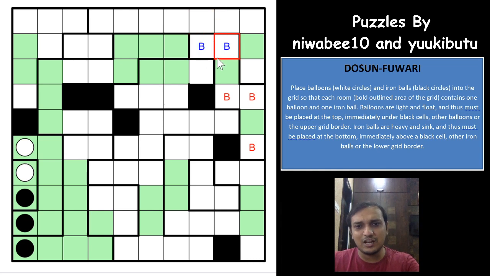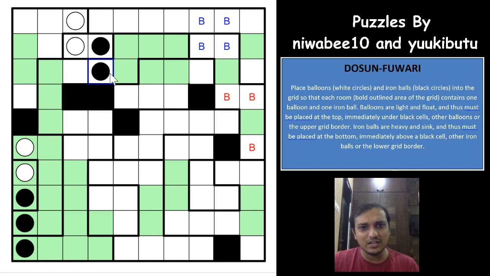So we know that one of these 2 cells will have to be balloons. One of these 2 cells will have to be balloons. So one of these 2 cells also will have to be balloons. We have already deduced that one of the balloons will have to be here, so the other balloon will have to be here. If this is a balloon, this also will have to be a balloon. And both of the possibilities of balloons get eliminated from here. Which means that this will have to be a balloon and this will have to be a black ball. That's nice. And this cell can be eliminated.